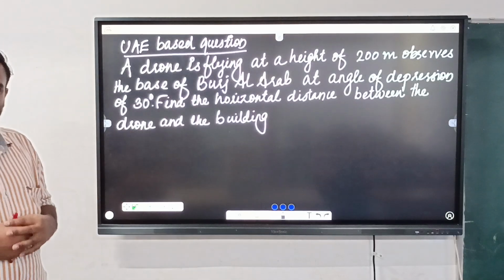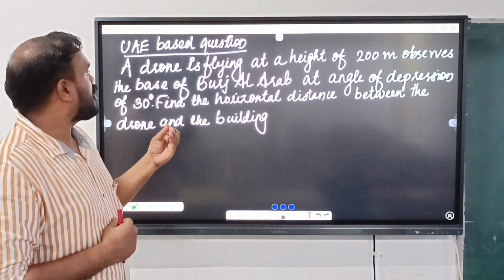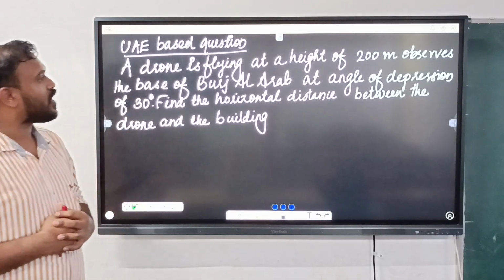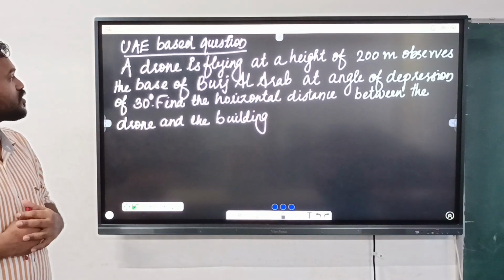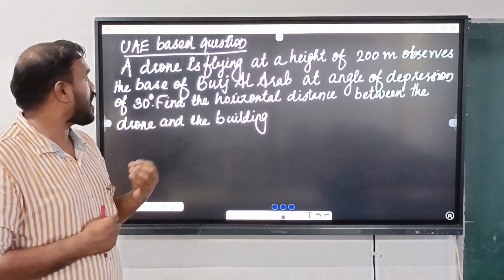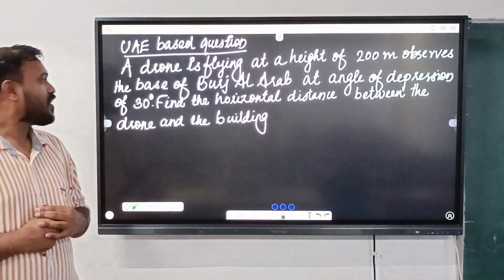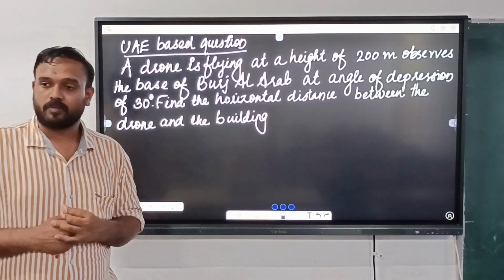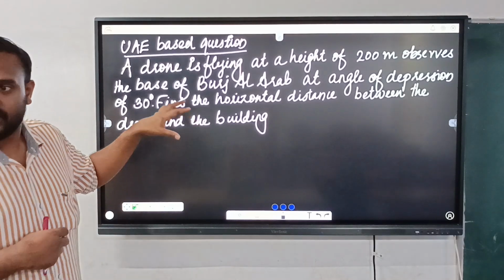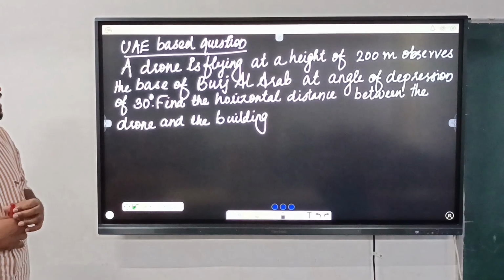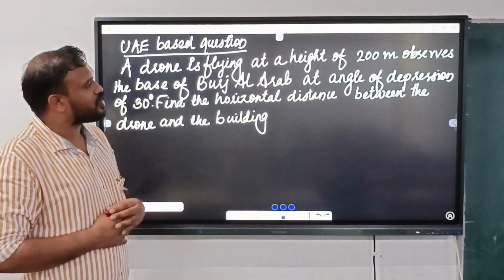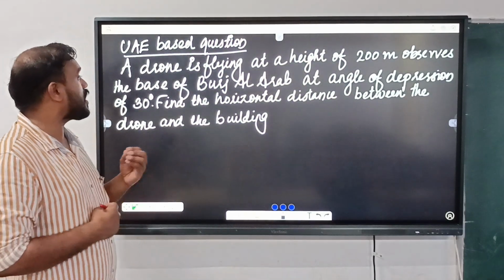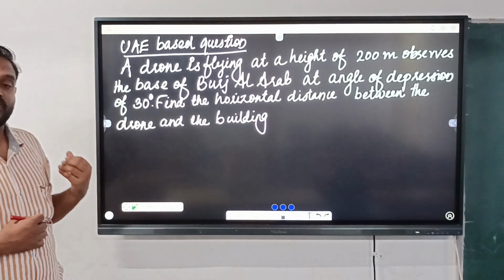See, a UAE based question. Yes. A drone is flying at a height of 200 meters, observes the base of Burj Al Arab at an angle of depression of 30 degrees. Find the horizontal distance between the drone and the building. Okay, suitable for the UAE context, is it? So a drone is flying at a height of 200 meters, observes the base of Burj Al Arab at an angle of depression of 30 degrees.